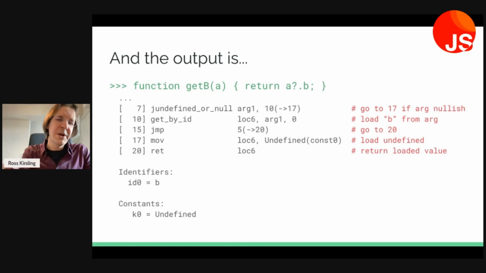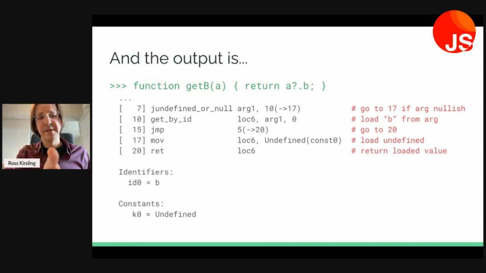Well, if we look below, there's a little lookup table for identifiers, and it tells us that ID 0 is B. And this is just kind of convenient because an identifier could be a really long, complex string, and we don't want to put that in line in our bytecode. It's just nice to have it out of line at the bottom here.